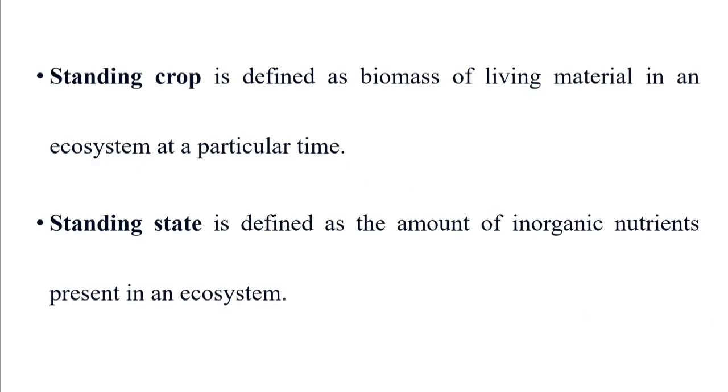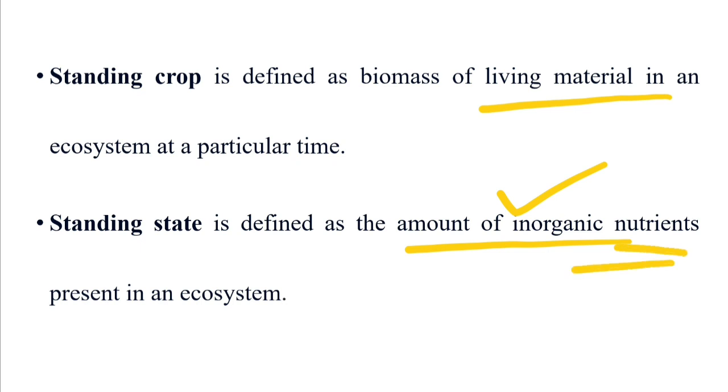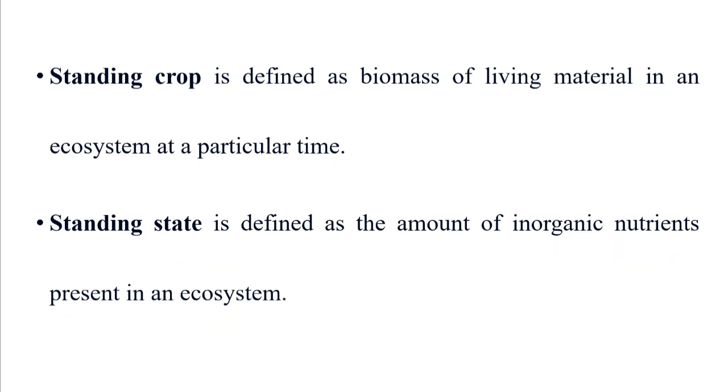Then what is standing crop and standing state? Standing crop is defined as the biomass of living material in an ecosystem at a particular time. At a particular time, how much living material is present in an ecosystem is known as the standing crop. And what is standing state? It is defined as the amount of inorganic nutrients present in an ecosystem.